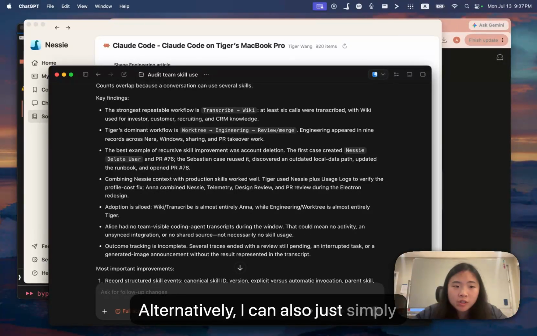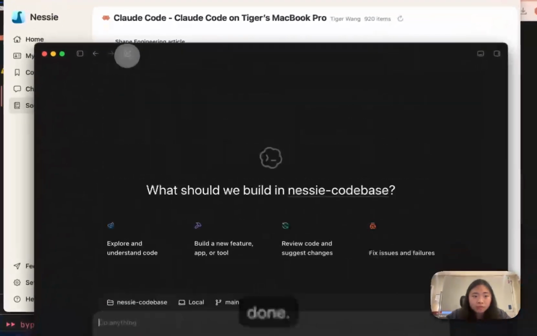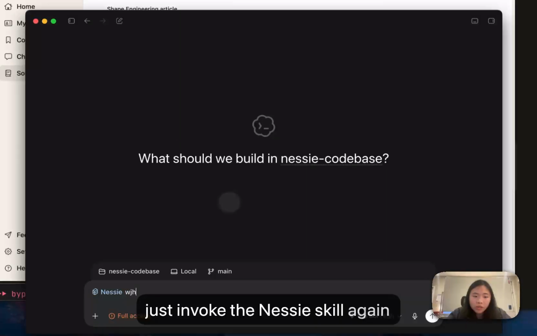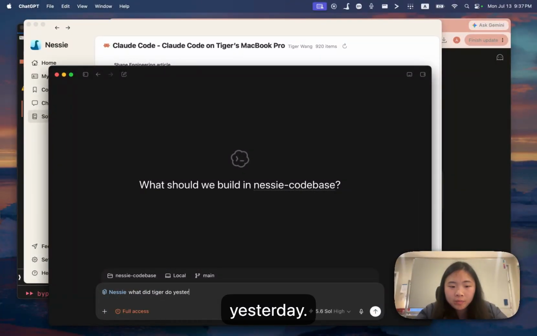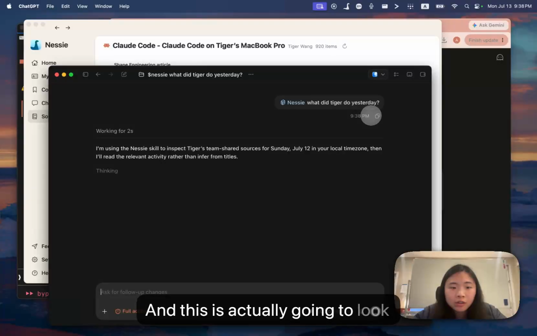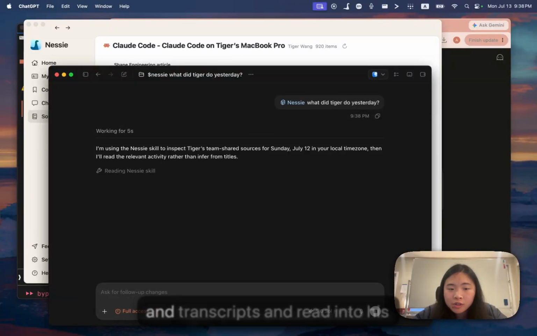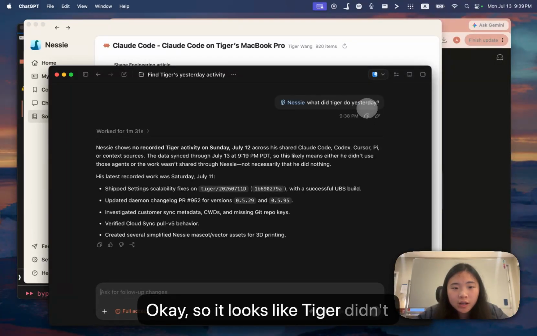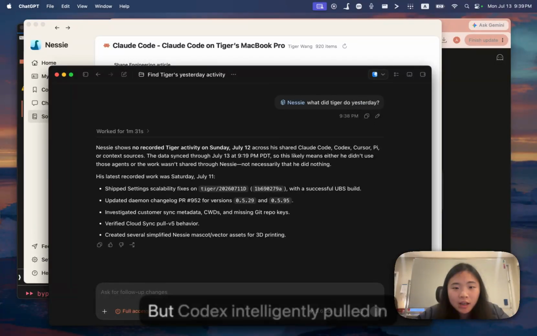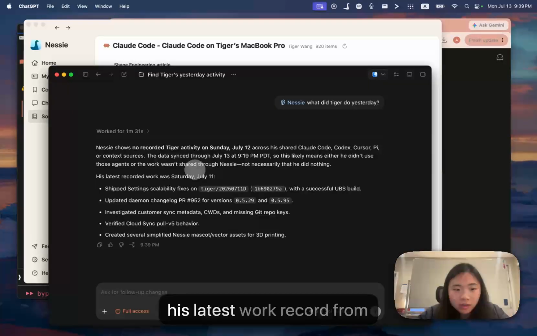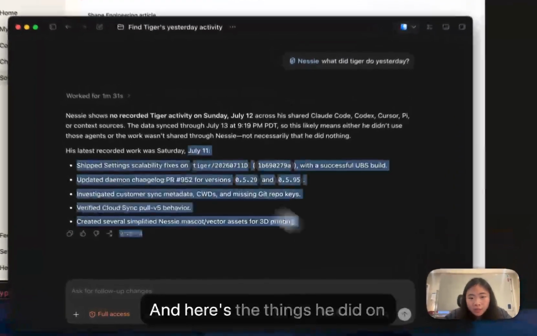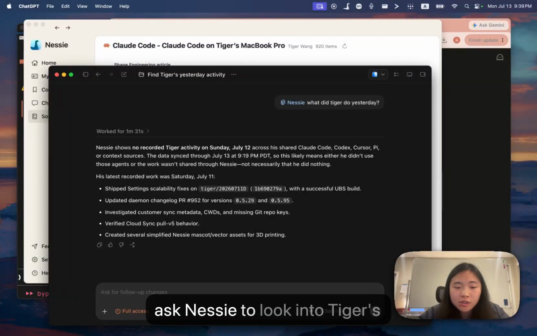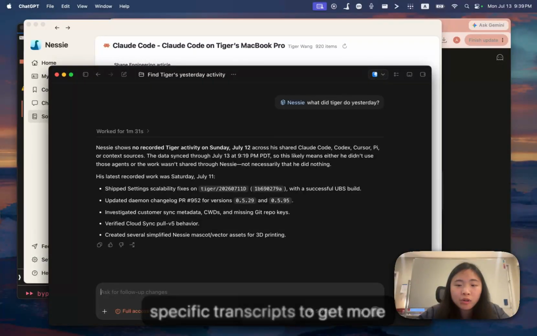Alternatively, I can also just simply see into what any teammate has done. So one example is I can simply invoke the Nessie skill again and ask, what did Tiger do yesterday? And this is actually going to look into Tiger's real shared resources and transcripts and read into his activity. Okay, so it looks like Tiger didn't really do much yesterday because it was a Sunday. But Codex intelligently pulled in his latest work record from Saturday. And here are the things he did on Saturday. If I have any specific questions about any of these tasks, I can also ask Nessie to look into Tiger's specific transcripts to get more details.